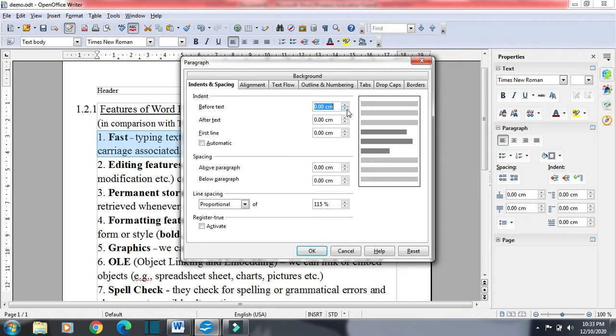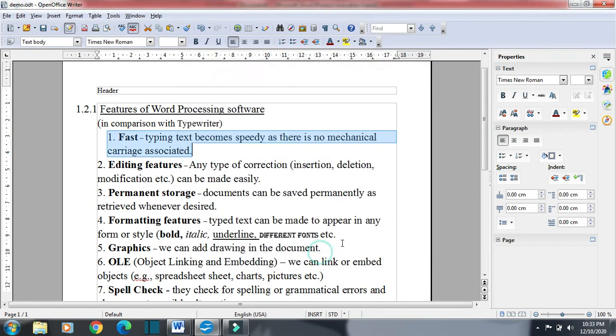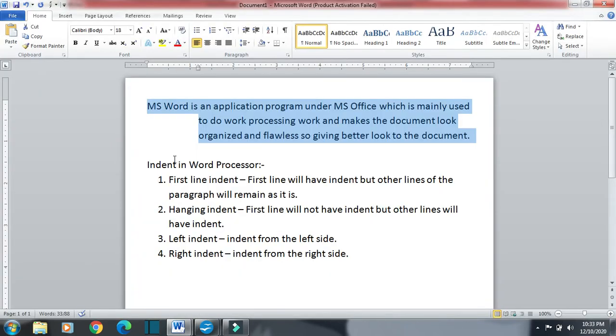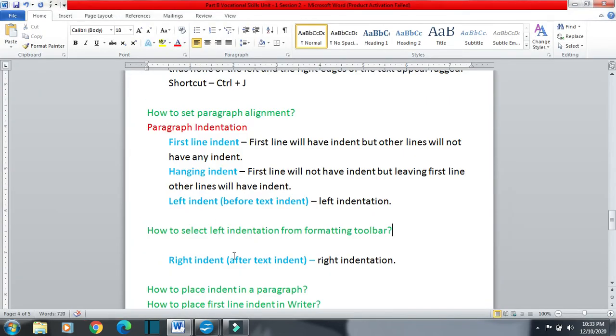We want left indent, so we will go for before text. Suppose I am placing 60 centimeters before the text, meaning we are going for left indentation. Then OK, so we have got left indentation. Before text actually stands for left indentation, and after text stands for right indentation.